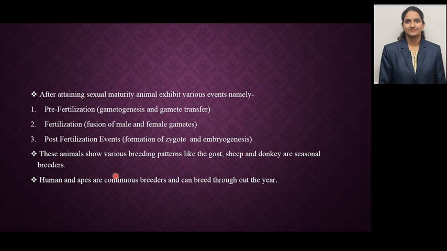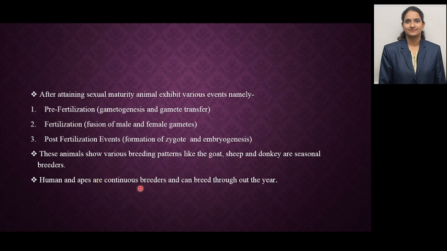Sexually mature animals show various breeding patterns, like goat, sheep and donkey are seasonal breeders. Seasonal breeder means they show optimal young survival rate in a particular period of time. Hence, that season is for giving birth to young ones, so they choose seasonal breeding.